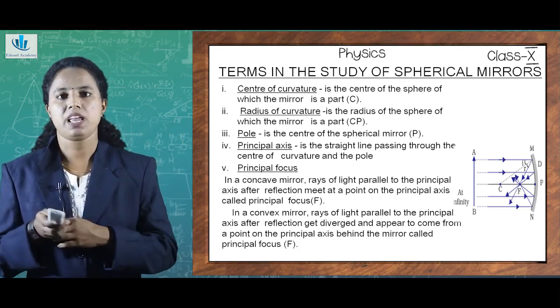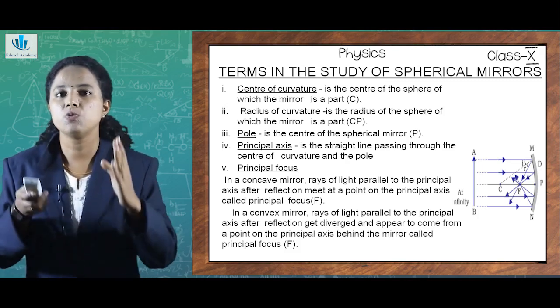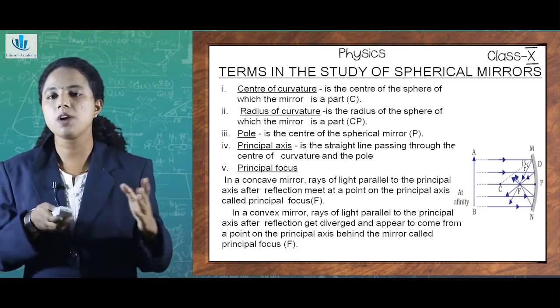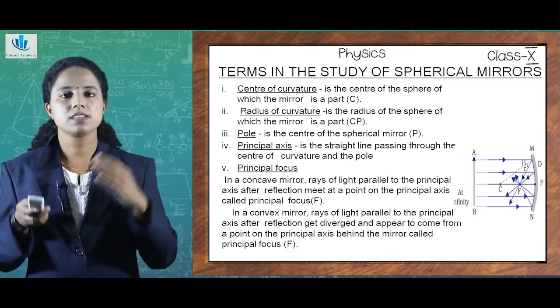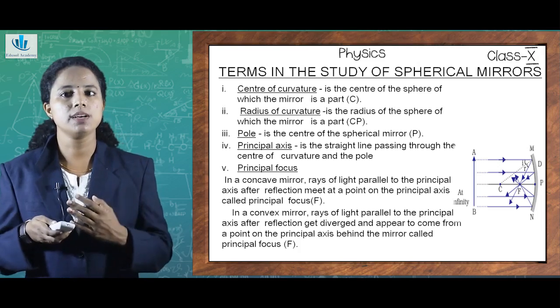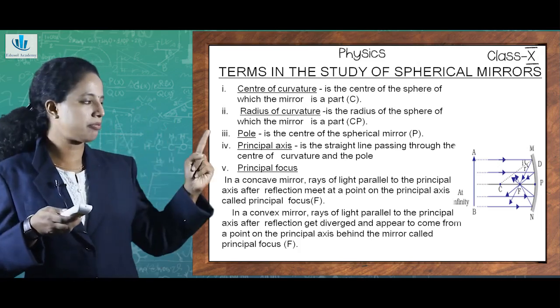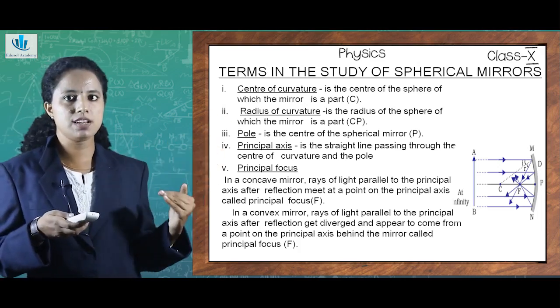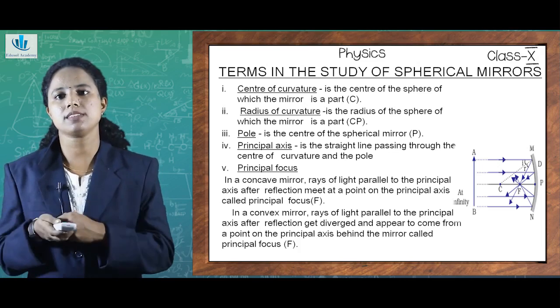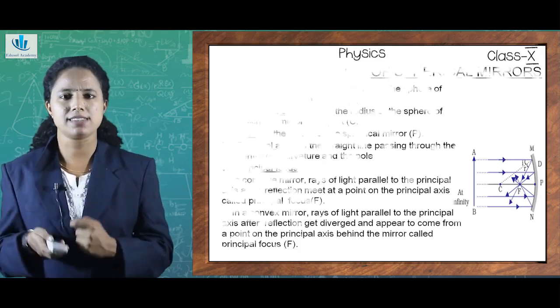What does that mean? We have already told that a concave mirror is called a converging mirror, and a convex mirror is called a diverging mirror. In the previous diagram we have already told that in case of a concave mirror, just like this diagram, the rays of light which are parallel to the principal axis after reflection meet at a point on the principal axis called the principal focus. Then what do you mean by this principal axis?